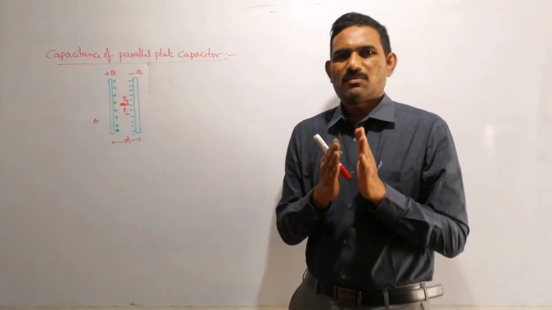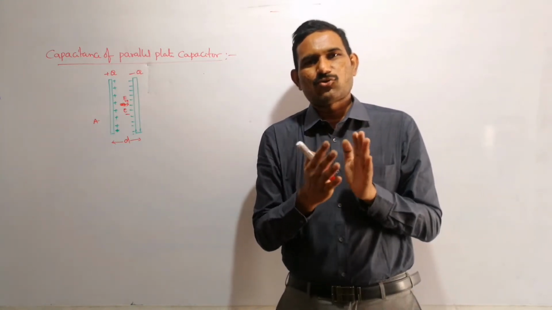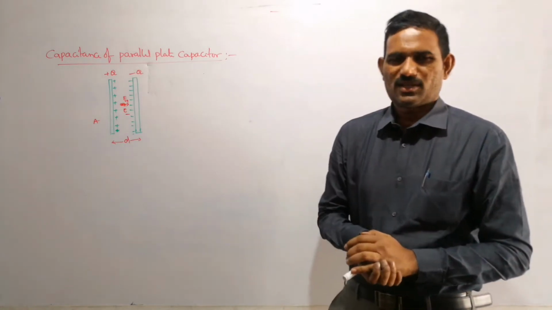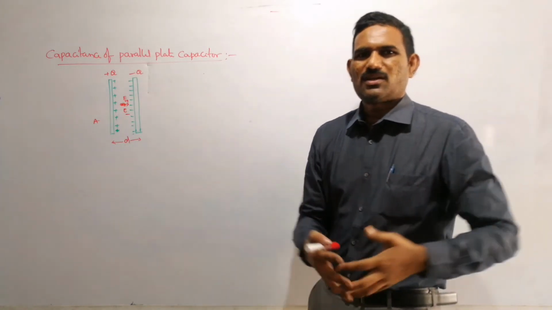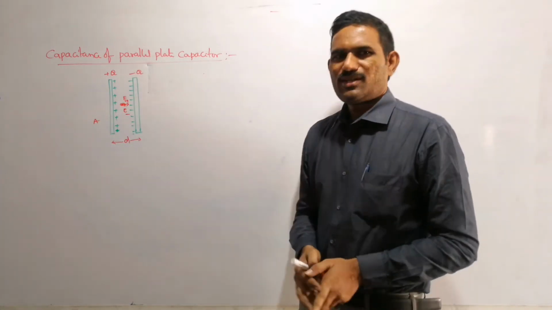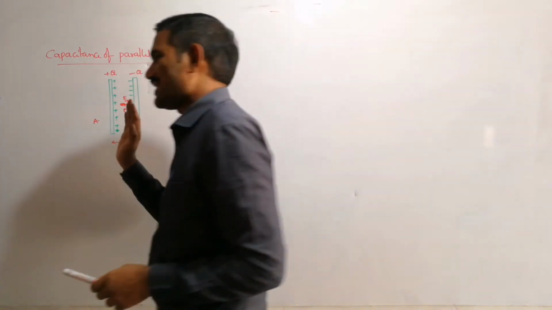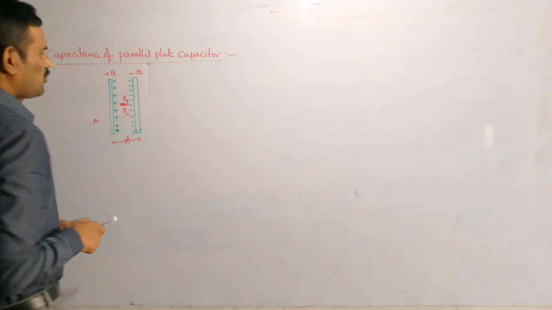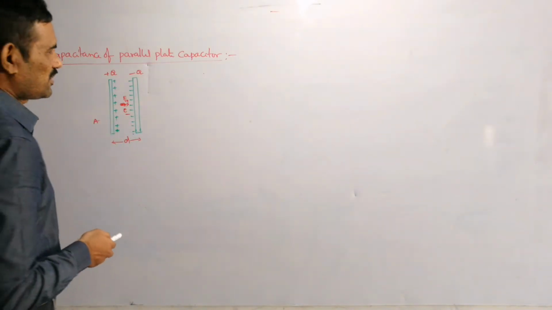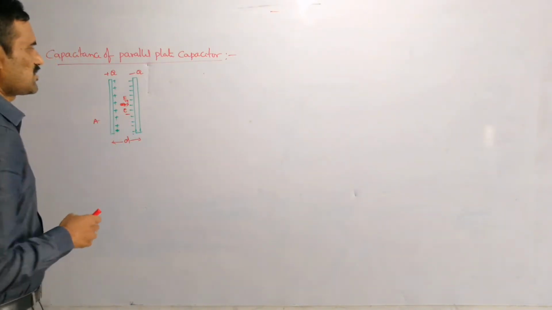The separation is generally of order micrometers, the distance between the two plates in a capacitor. It is not of order meters in general, so that distance is very small when compared to the size of the plates, so we can consider them as infinite plates when writing this electric field. So first write that consideration there.